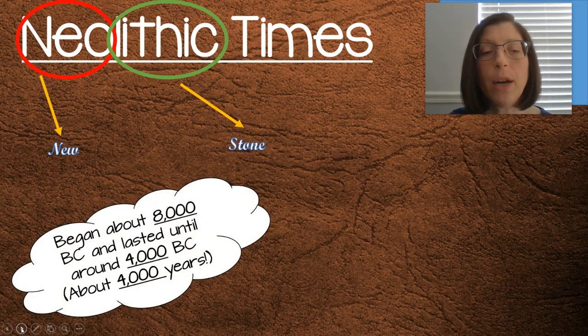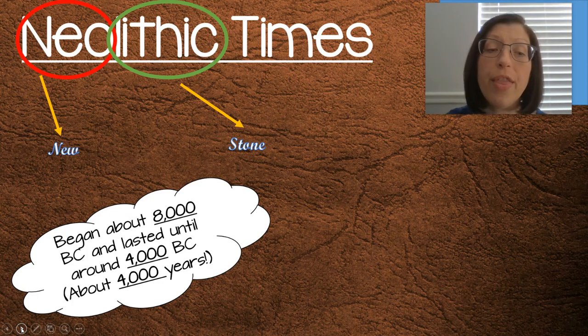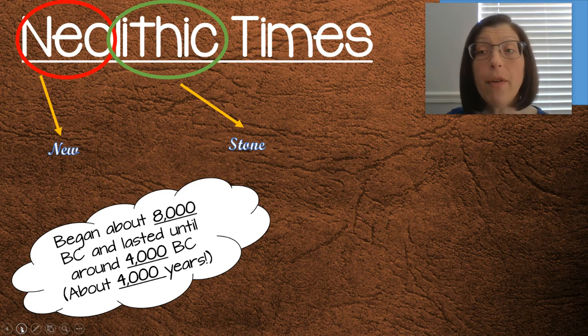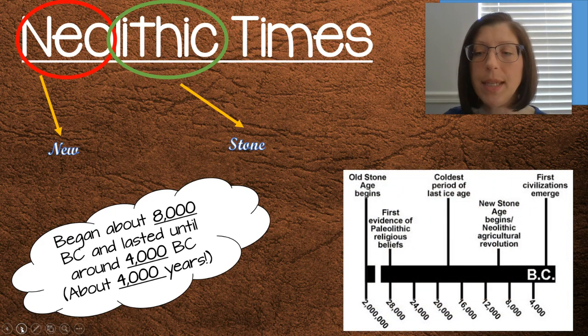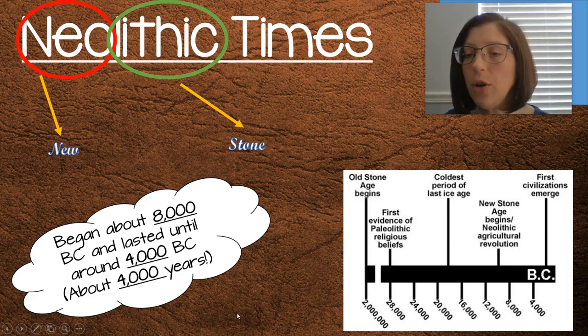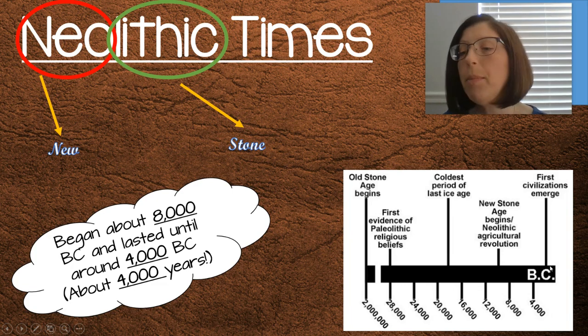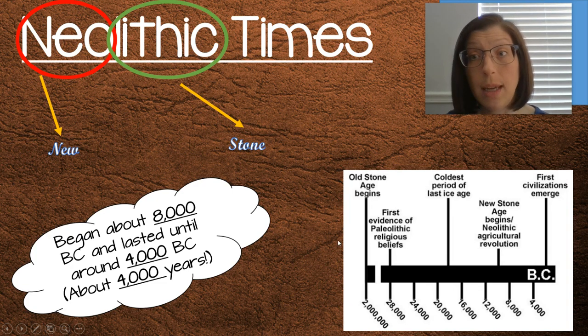So this began around 8000 BC and then lasted until around 4000 BC. That's about 4,000 years, but you guys already knew that because you now know how to do your elapsed time, right? So if you look down here on the timeline, you can see 8000 BC. It says the new Stone Age begins, Neolithic Agricultural Revolution. And a little bit after 4000 BC, the first civilizations emerge.